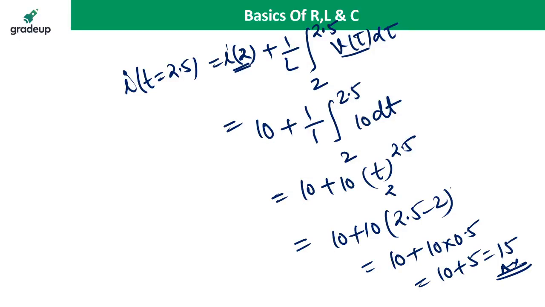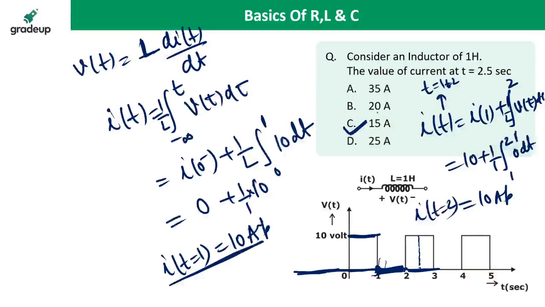Aditya Reddy is asking a very good question: Sir, why is t equal to 1 taken? In the question, they only asked for t equal to 2.5 seconds. Very good. Why are we not taking 2.5 directly? Because the voltage is not the same for all the time.